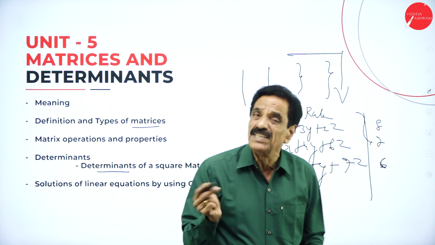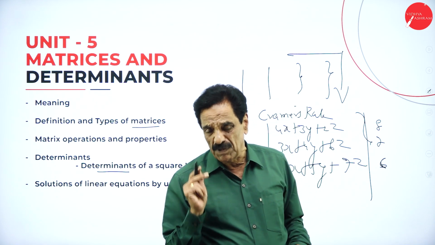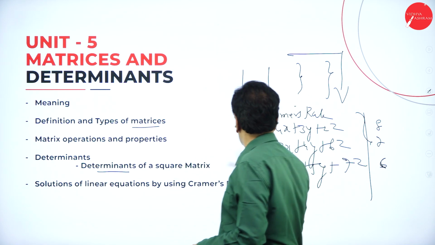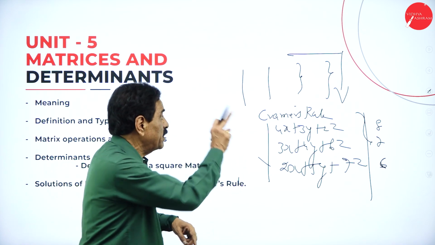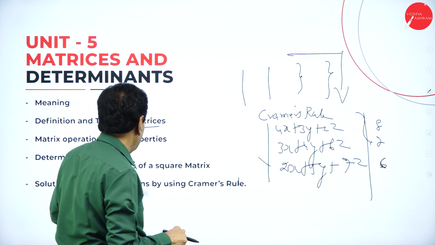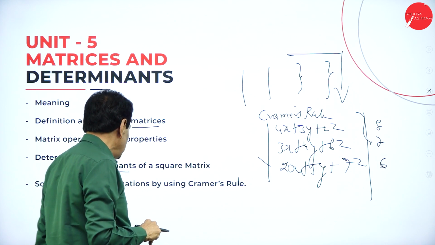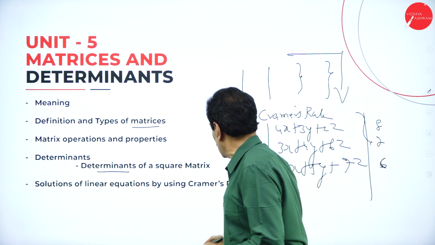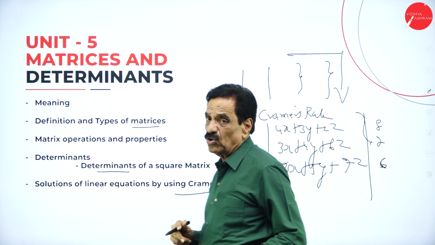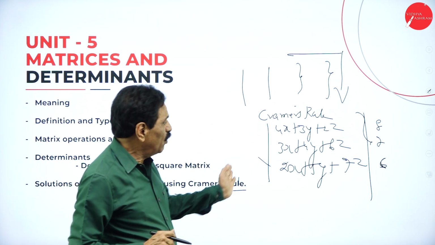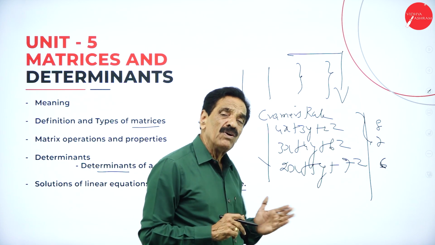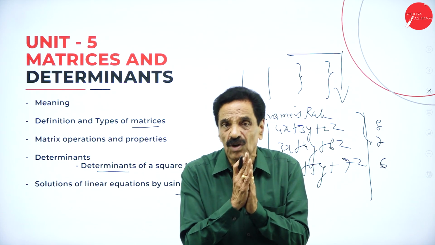We are going to deal with this in detail while solving the problems. So what is a matrix? A matrix is nothing but numbers arranged in rows and columns. The square matrix is called a determinant, where you use Cramer's rule. The rule we are going to use for a square matrix is considered here, and how we have to shift the numbers we will deal with while solving the problems.